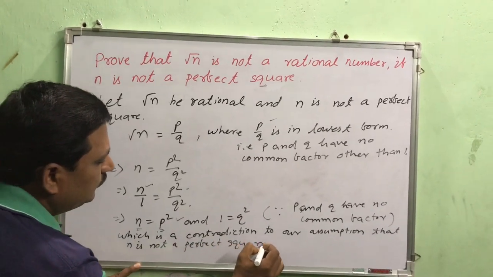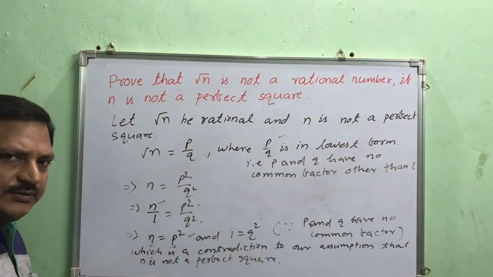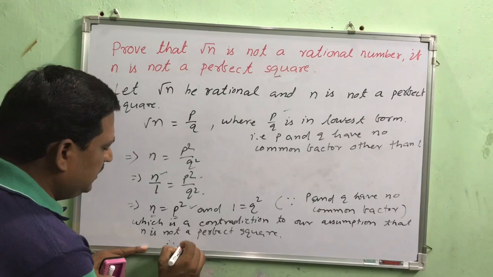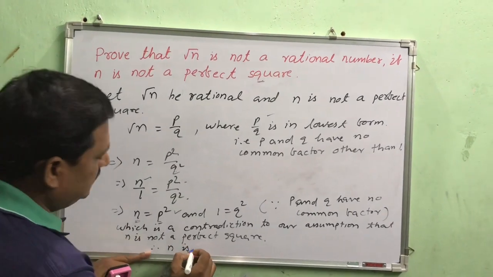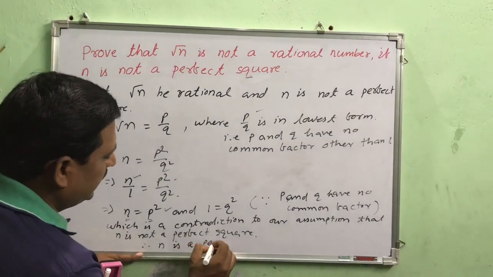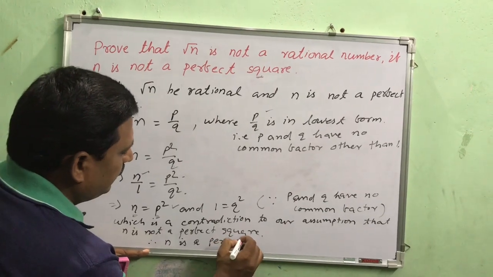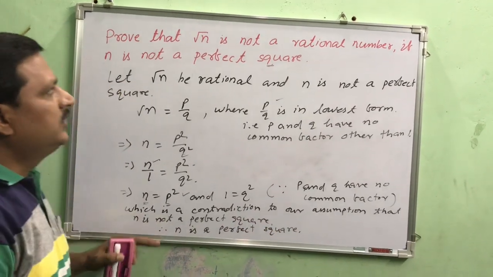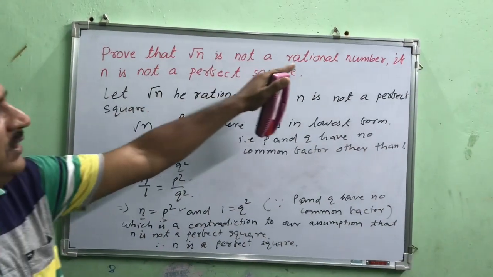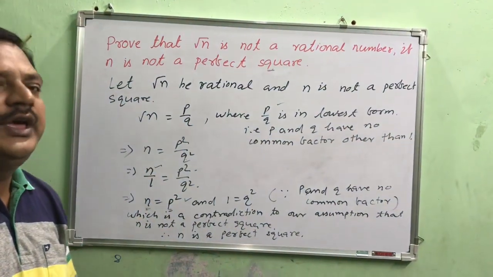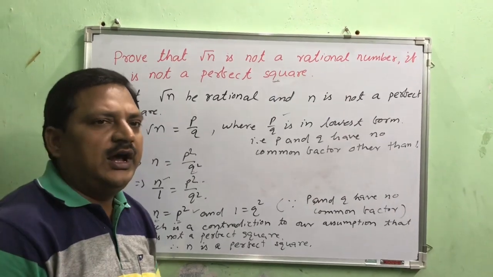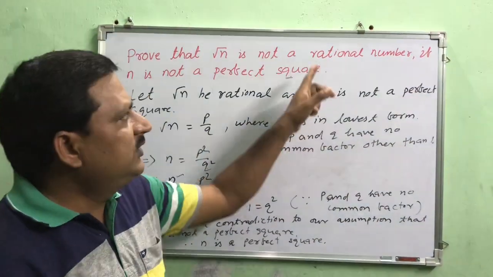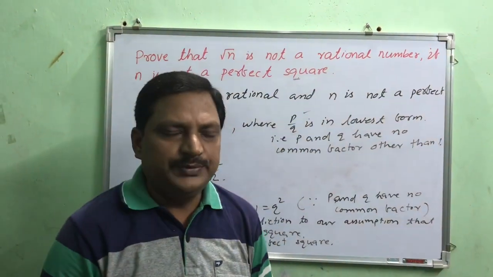Right? That means our assumption was wrong. So we found that n is a perfect square. That means if root n is rational, then n is a perfect square, and if root n is irrational, then n cannot be a perfect square.